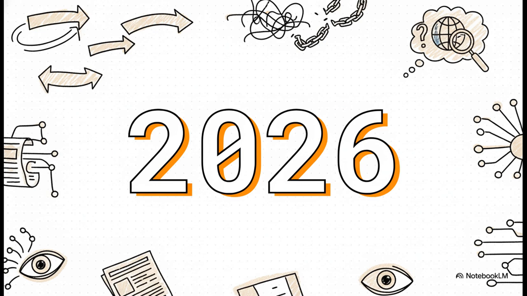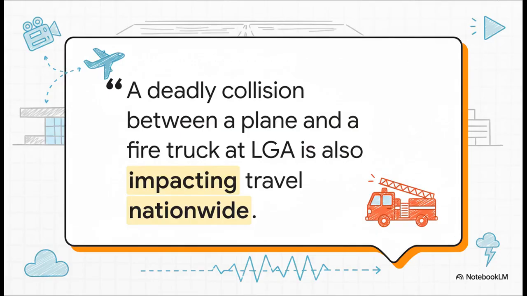And just like that, every single story in here gets a new frame. It's not reporting, it's a prediction of what our world might look like. I mean, think about this quote, a deadly crash at a major airport. And it's mentioned with the same casual tone you'd use for a traffic update. This isn't just news from the future. It's a peek into a world where huge crises have become, well, kind of normal.